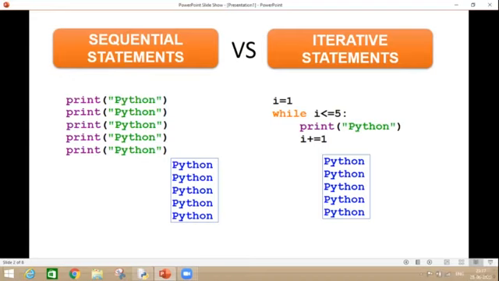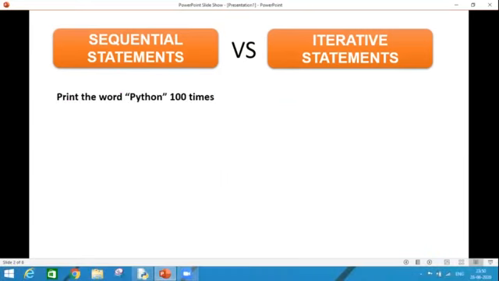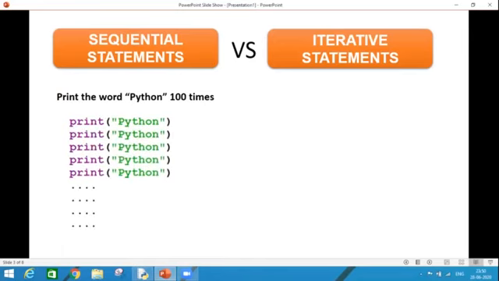Now the question can be put up by you that in sequential statements, we have written only 5 lines, and in iterative statements, we have written 4 lines of code. So it doesn't make any difference. But here it will make a difference, because the question is asking you to print Python 100 number of times. Now the code is here.